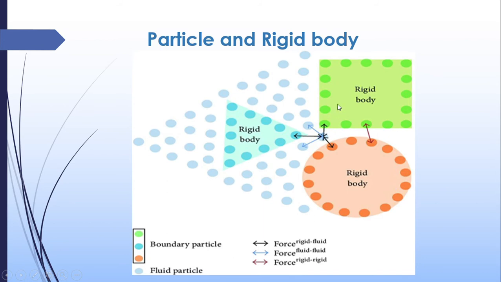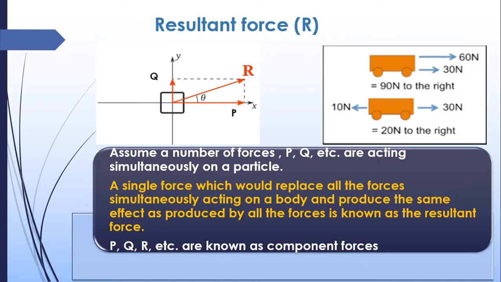So here there is a rigid body, and these are the particles in the rigid body, boundary particles in the rigid body. Here there is another rigid body, these are the particles. Here you can see particles of a fluid. There is another rigid body here. So this is about particle and rigid body.